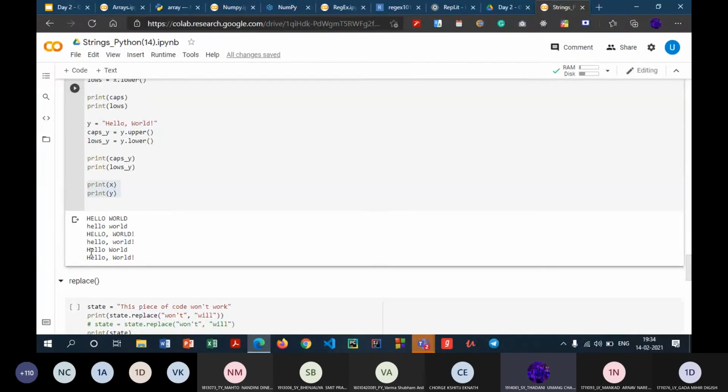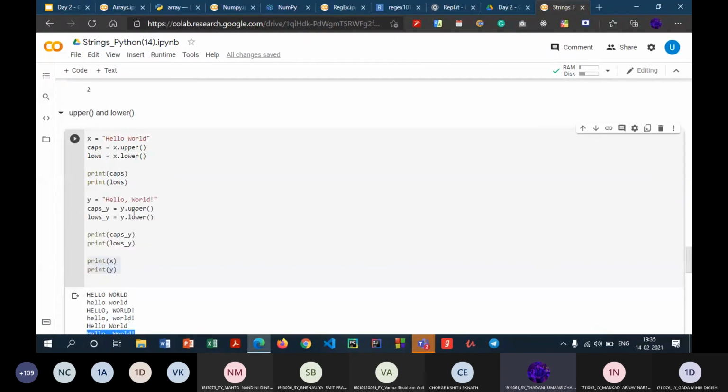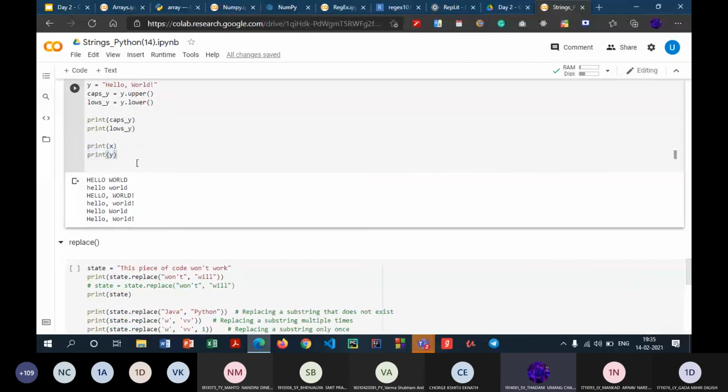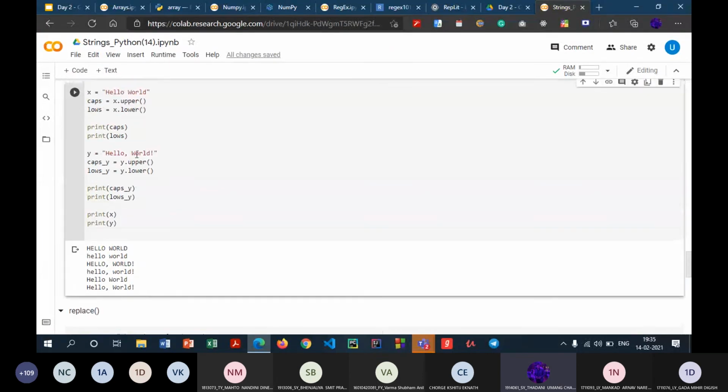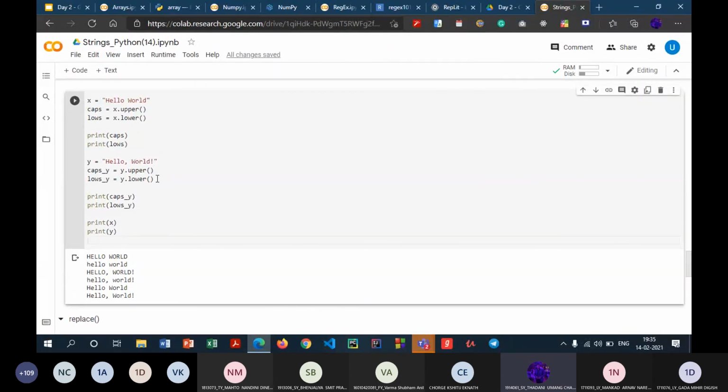So these upper and lower methods are indestructive, so they will not alter the original strings which you are considering. All it will do is return a string that consists of the case you have mentioned. For example, when I say x dot upper, it will not alter x. It will return a string with all letters in x capitalized. This is what I get in the caps variable. And the same thing holds true for lows, caps y and lows y.